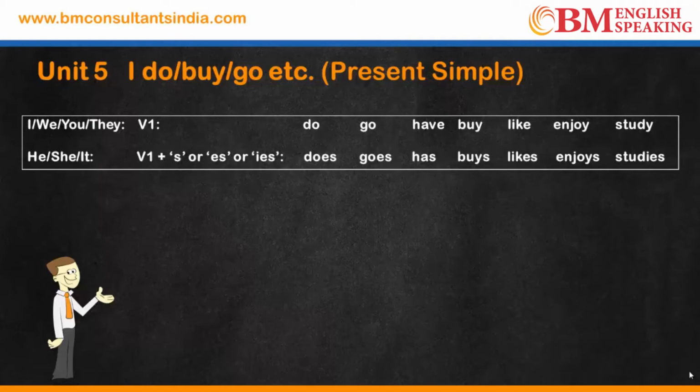Similarly, I go to movies, we go to movies, you go to movies every Sunday, they go to movies every weekend. He goes to movies every weekend, she goes to movies every weekend. It goes in circles. Similarly, I have a car, we have a car, you have a car, they have a car, he has a car, she has a car, and it has four wheels.